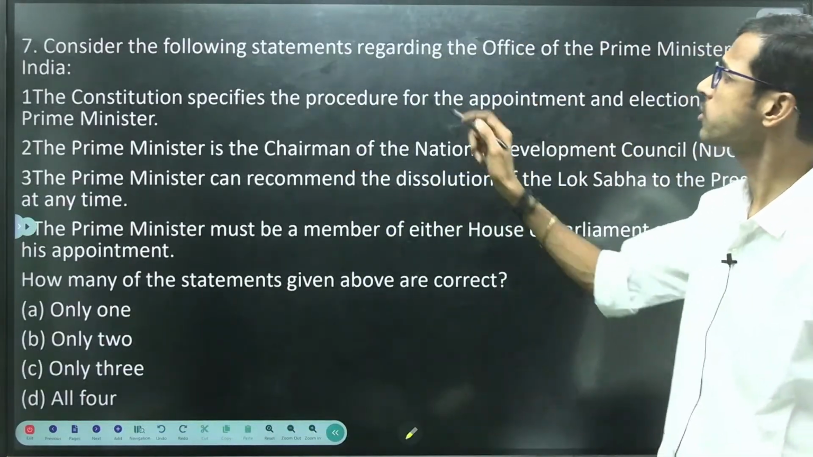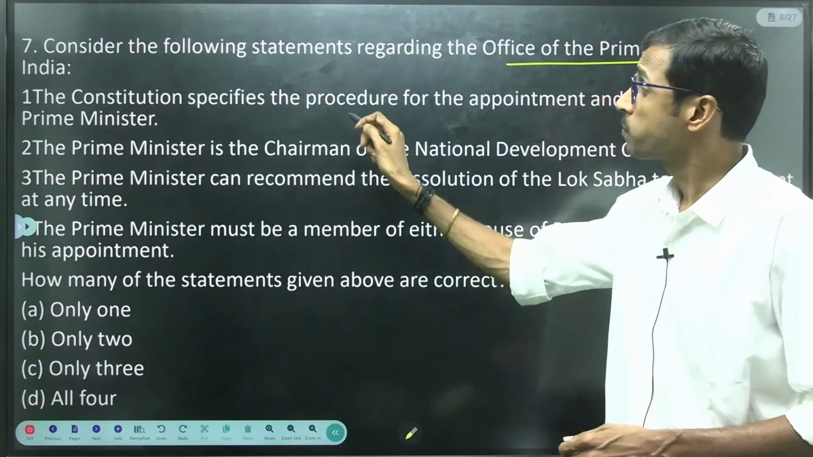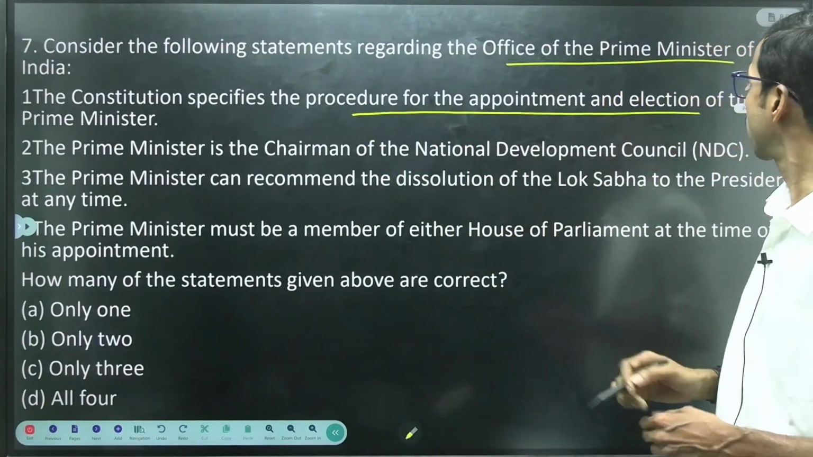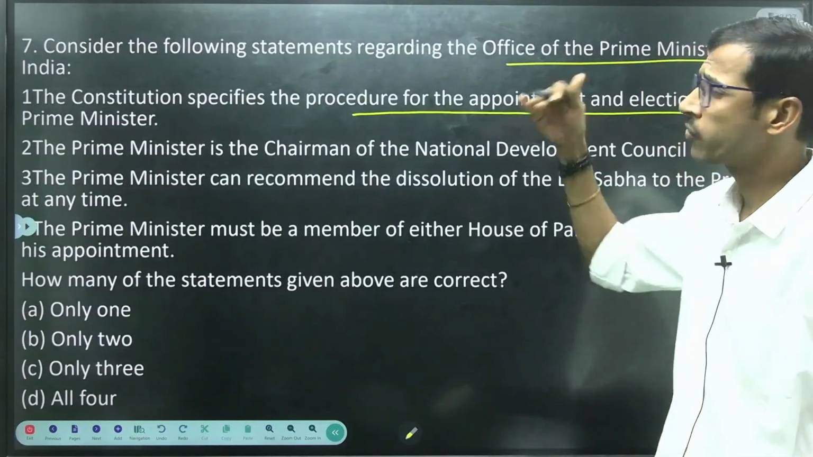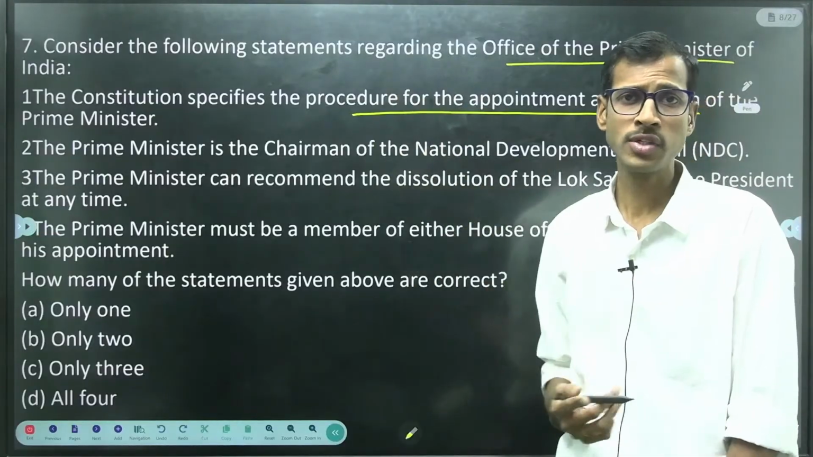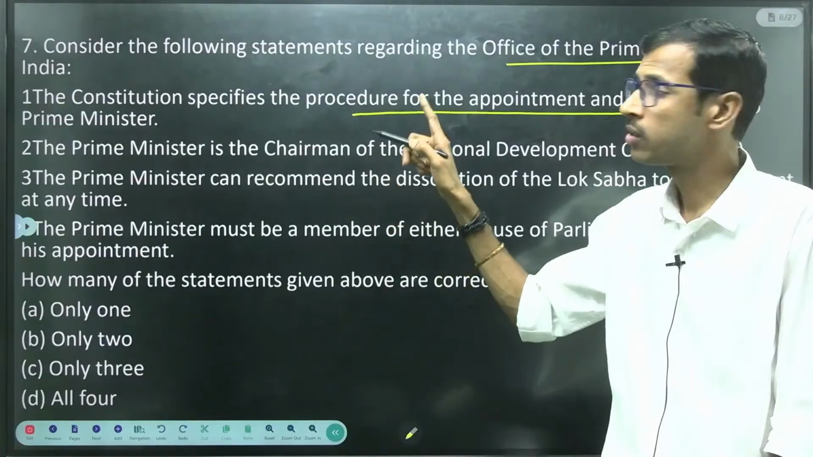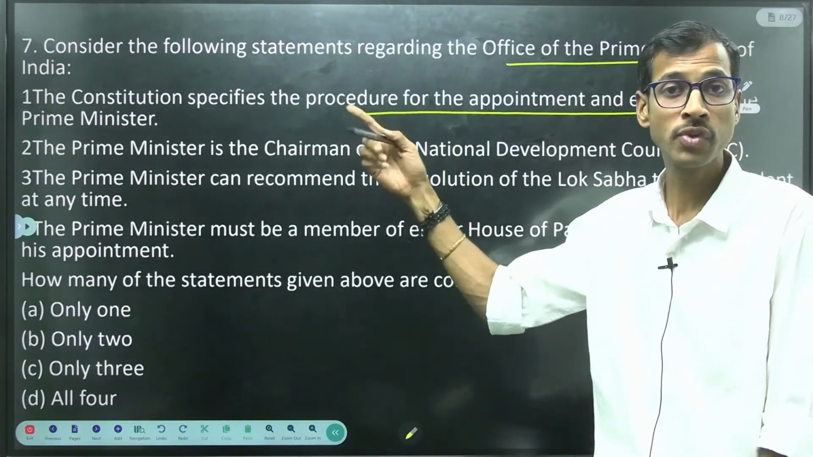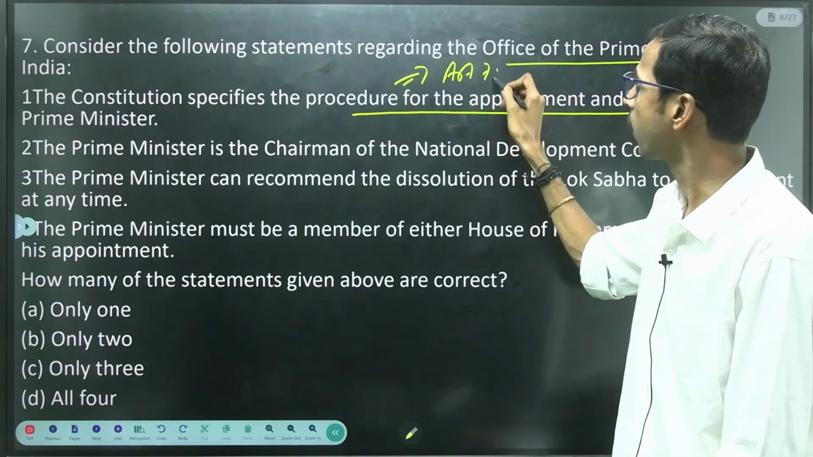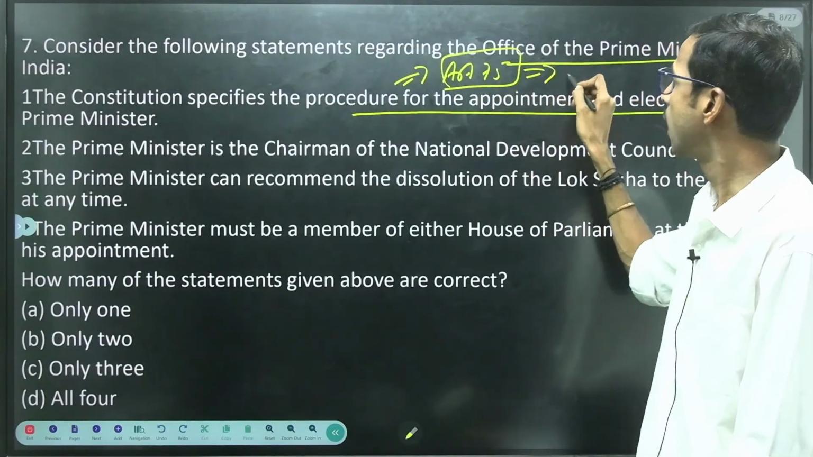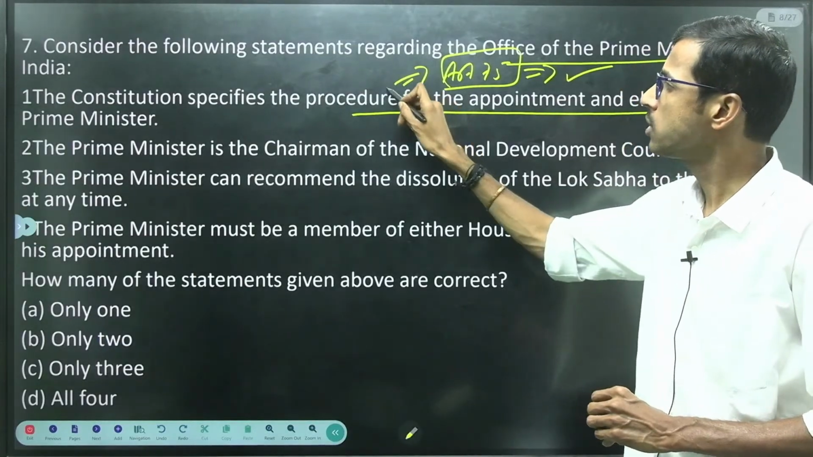Consider the following statements regarding the office of the Prime Minister of India. Constitution specifies the procedure for the appointment and election of the Prime Minister. Is it correct? No. Likewise we have already discussed in the previous mock test, that is related to the Chief Minister. Likewise here also the specific procedure was not mentioned, right? If you see Article 75, the Prime Minister shall be appointed by the President. That's it, right? So this is not correct.